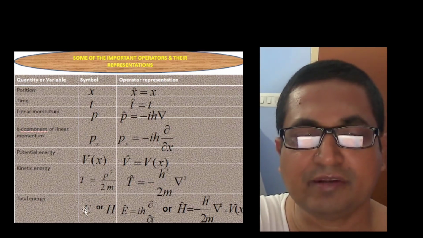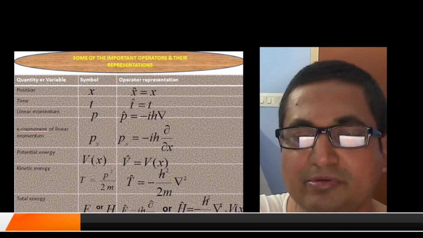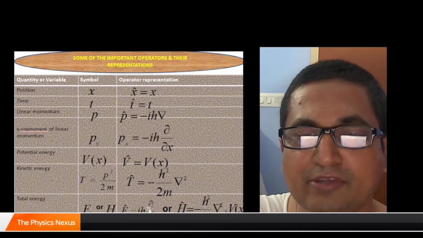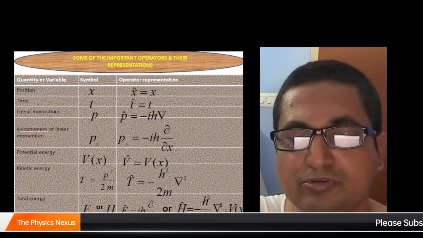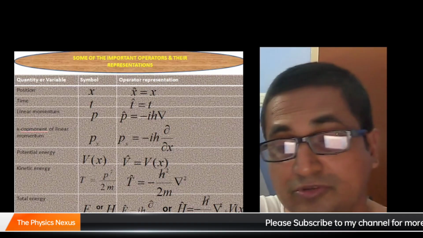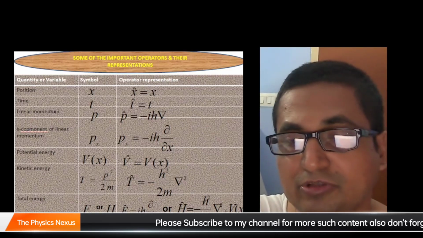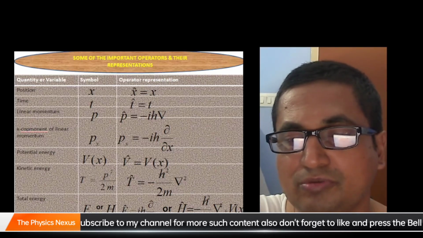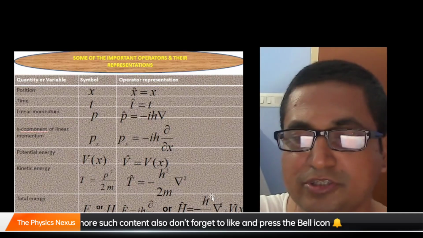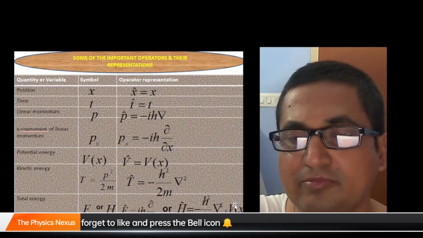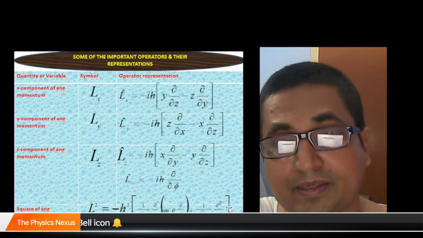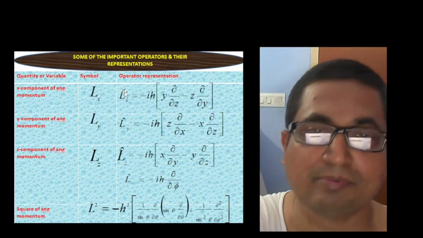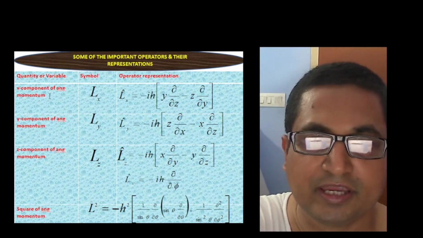And the total energy, which can be either energy or Hamiltonian, can be written like this: E cap equal to i h bar del/del t, which we have already encountered in the time-dependent Schrodinger equation, or H cap equal to minus h bar squared by twice m nabla squared plus V(x). This is the kinetic energy part, and this is the potential energy part. Coming back to more operators, these are representations.